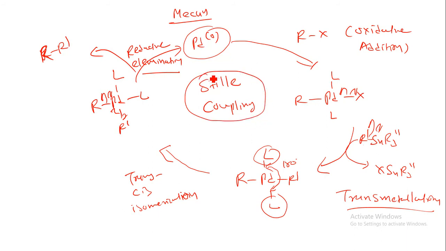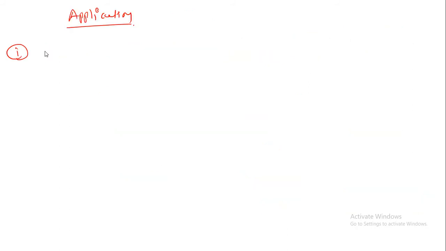Here you have to remember that we are taking an organostannane compound with the palladium in the presence of the RX group. Now this R will attach over the R dash and the stannane, that is the tin molecule, will be removed from the reaction material. So this is known as CC coupling reaction when we are having a tin compound. Now let us understand its applications.